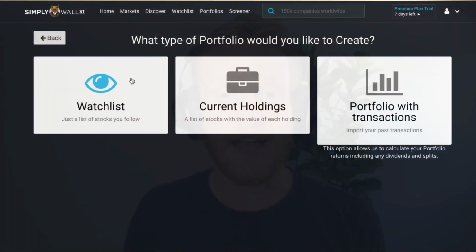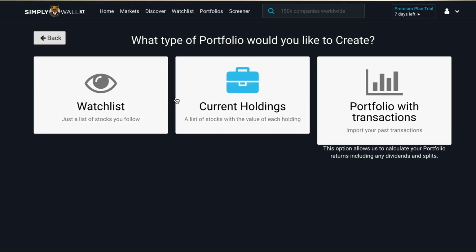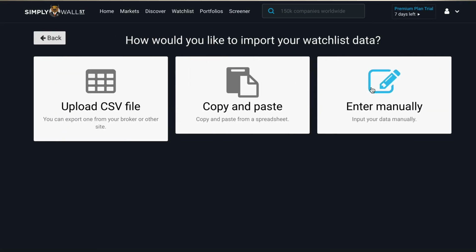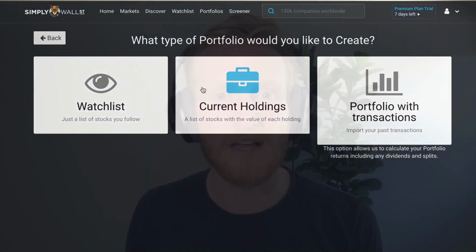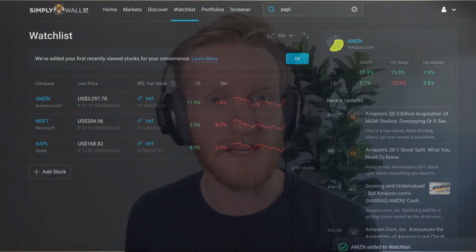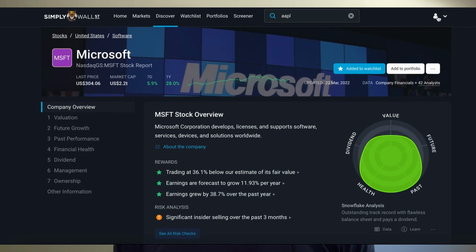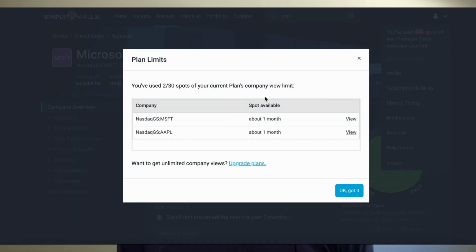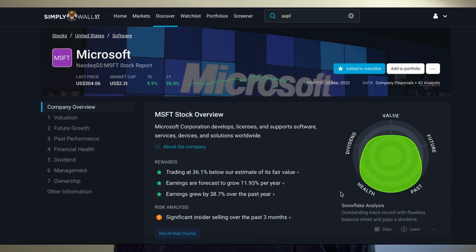You still get to create unlimited watch lists and holdings within the portfolio section. Like we said before, these are the ones that don't have transaction details. You still get the ability to add up to 50 stocks in the main watch list section, which is the one where you set the estimate of fair value and you receive the updates. Now here is where the plan gets different. It allows you to view 30 company reports per month, which is great if you're the kind of investor who wants to deep dive into more stocks than just 5 companies per month.